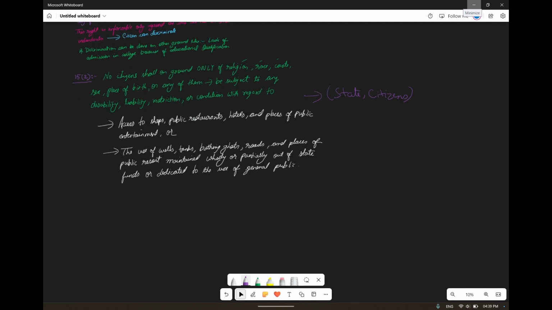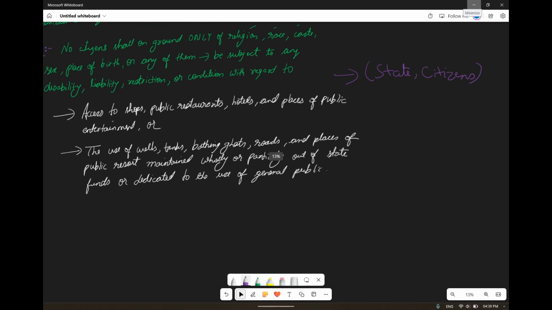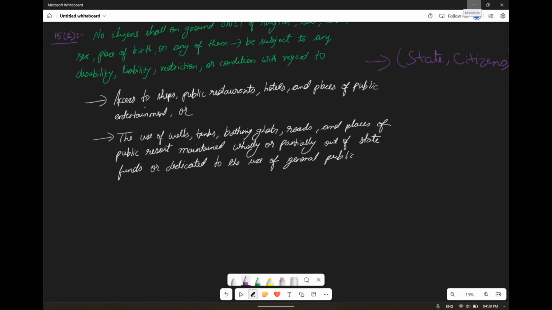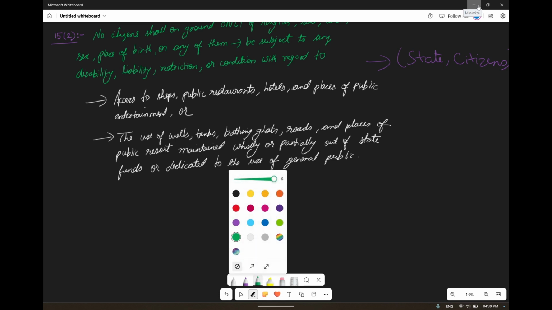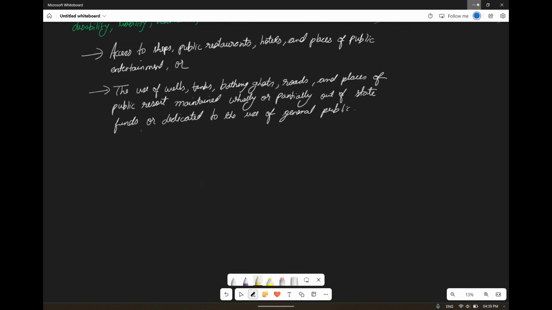Okay. So discrimination, now here is the exception of it. What is the exception? We'll see. The exception is that discrimination can be done on the ground of medical ground.